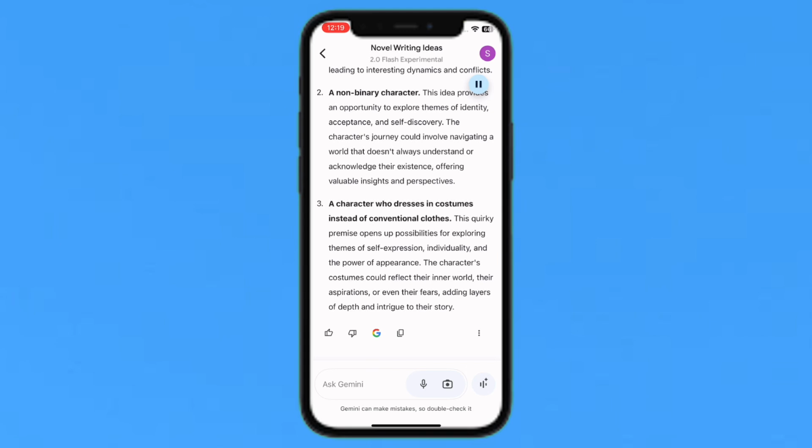This quirky premise opens up possibilities for exploring themes of self-expression, individuality, and the power of appearance. The character's costumes could reflect their inner world, their aspirations, or even their fears, adding layers of depth and intrigue to their story. So in this way you can use Gemini and you can write your own novel very well, which will be created only by you.